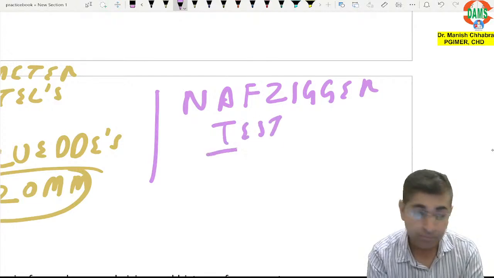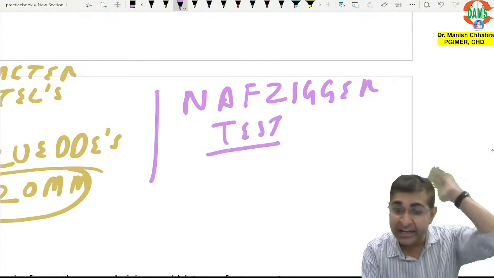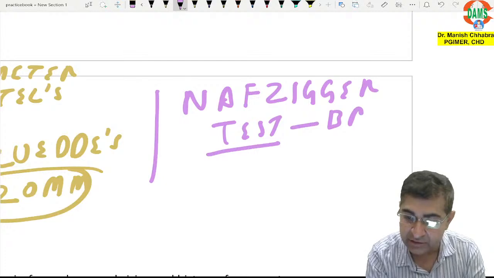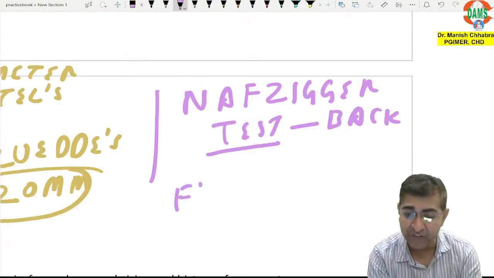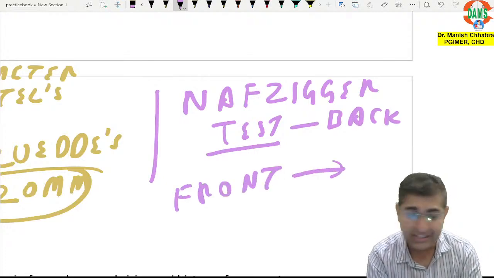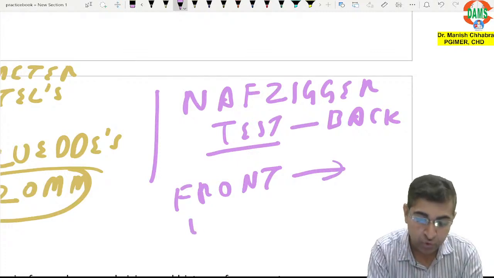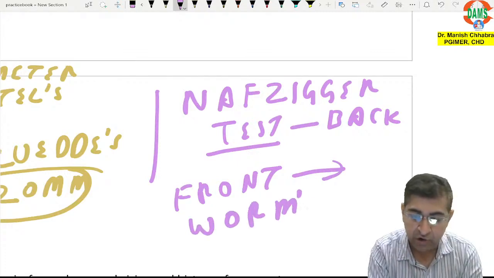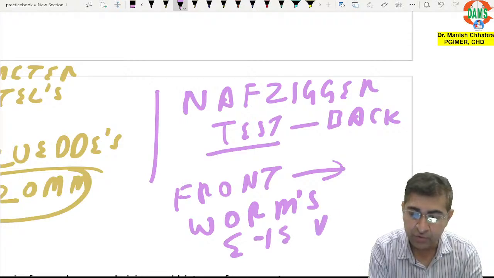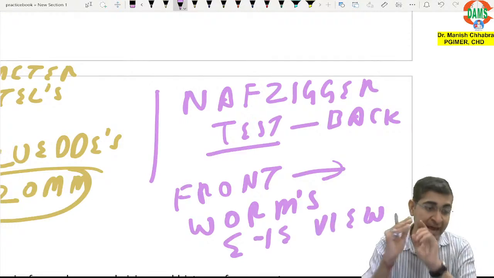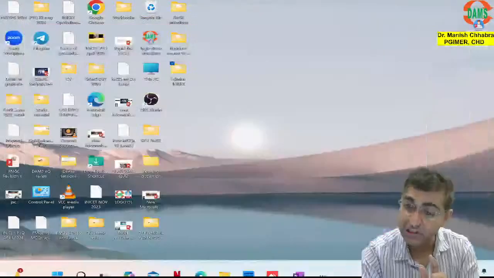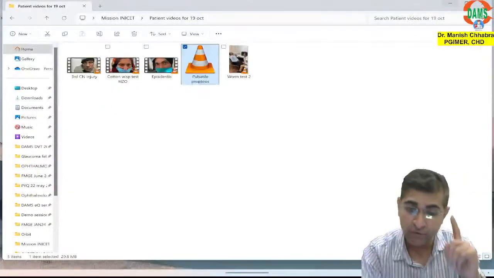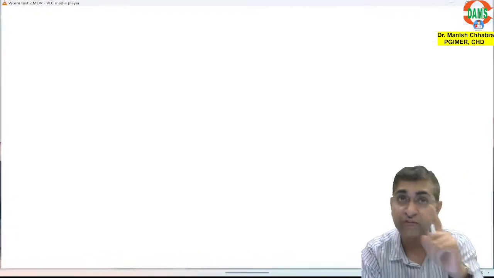Ziegler test, provided you are standing at the back. But if you are standing in the front, what is this test? That is a worm's eye view. Yes. But as I always say, if you see it being done, you will always remember. I am going to show you the worm's eye test.